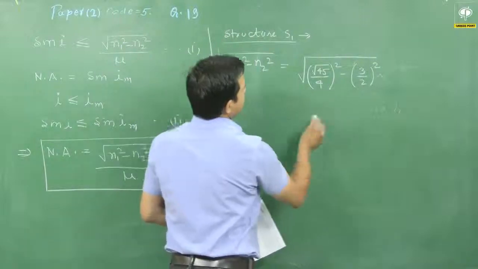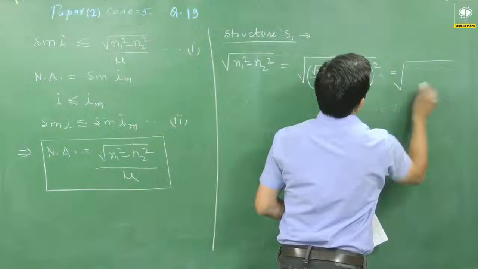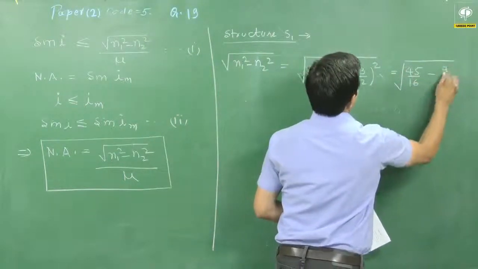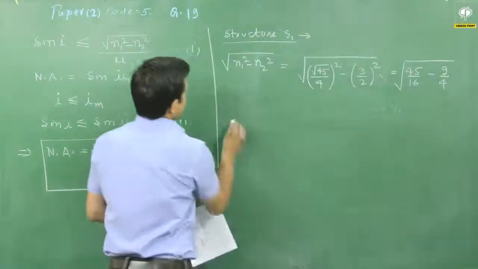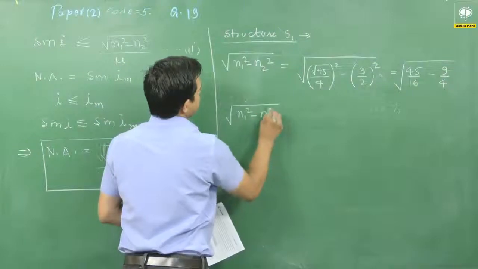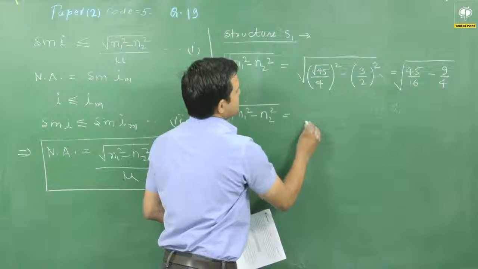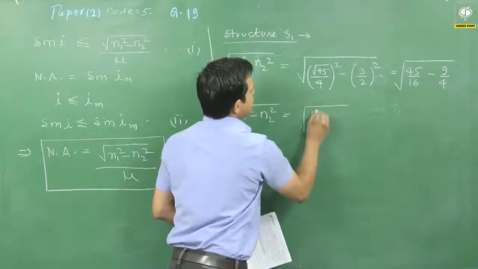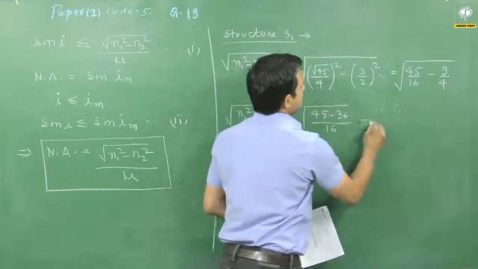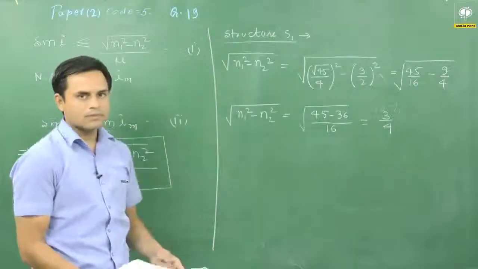So if I calculate it, it will be equal to root of 45 by 16 minus 9 by 4, and this can be written as 45 minus 36 upon 16, and that will be equal to 3 by 4. So this is the value for structure S1.